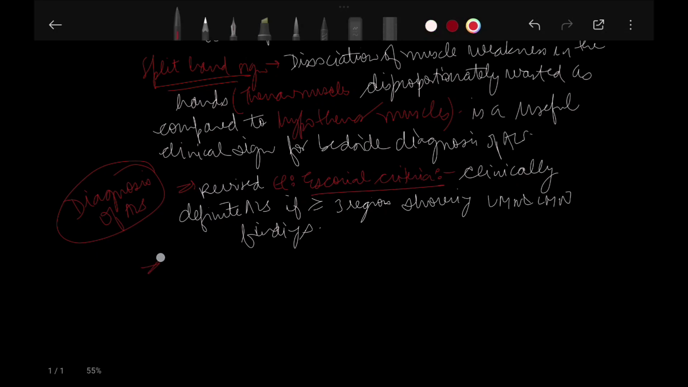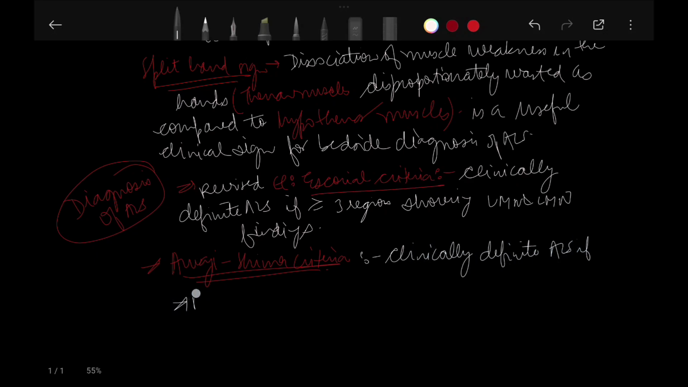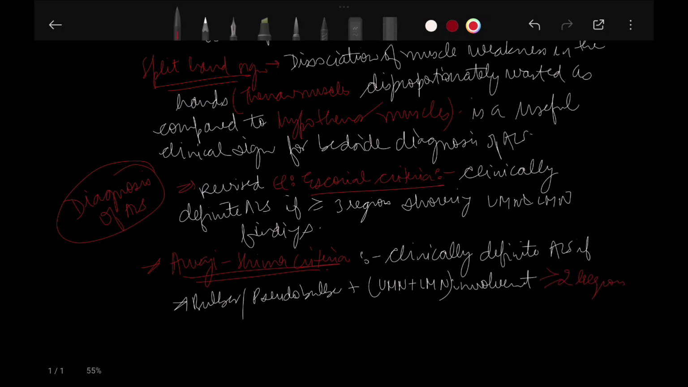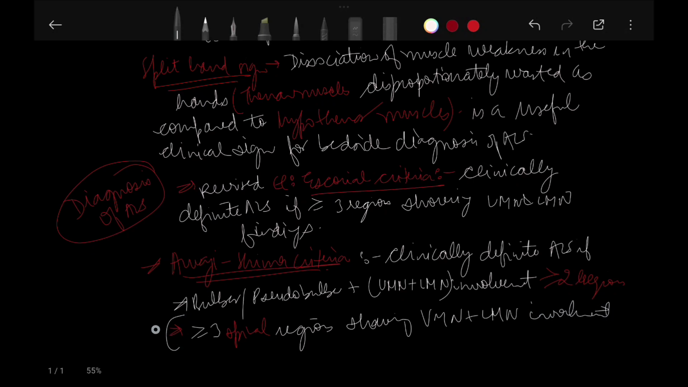Now, Awaji-Shima criteria. In this, it is clinically definite ALS if there is bulbar or pseudobulbar plus upper motor neuron plus lower motor neuron involvement in more than or equal to 2 regions, or more than or equal to 3 spinal regions showing UMN plus LMN involvement. This is just similar to the El Escorial criteria.